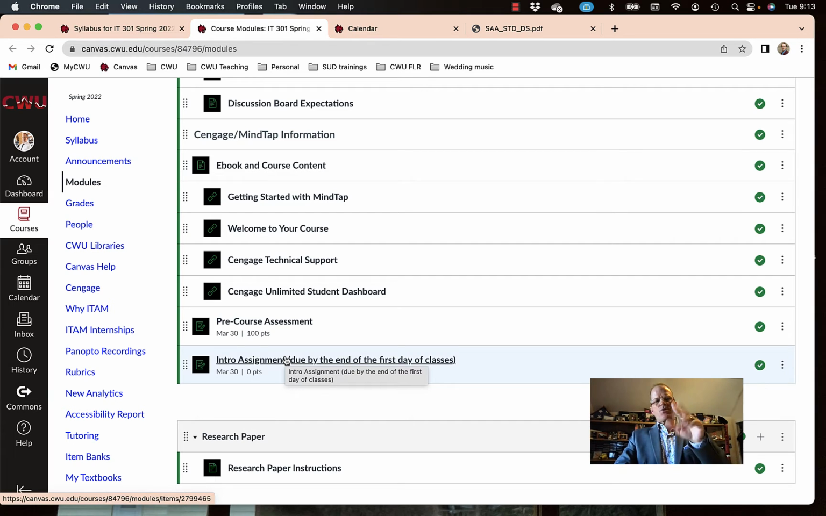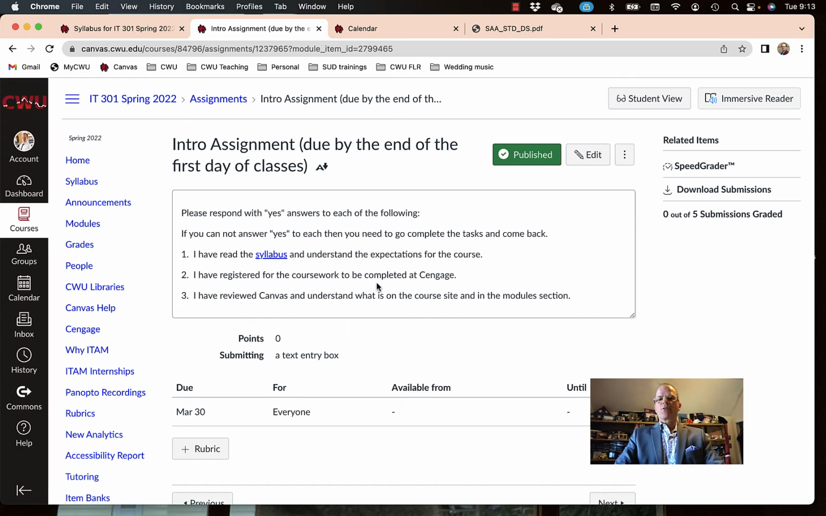Just look through the modules so you know what's lying ahead for you. Once you've completed reading through the modules, reading the syllabi, you're set up at Cengage, and you've done the pre-course assessment, then you can do this intro assignment. And it's simple. You're just going to submit it saying, I have read the syllabi? Yes. I have registered for the coursework to be completed at Cengage? Yes. I have reviewed Canvas and understand what is on the course site and in the module section? Yes. That's it. It's a yes or no whether you did it, and don't do it unless you've actually done those things. Simple intro assignments.